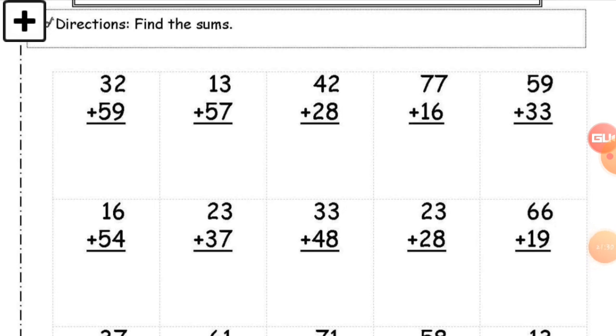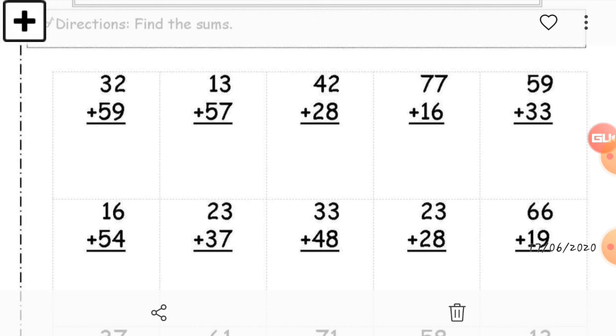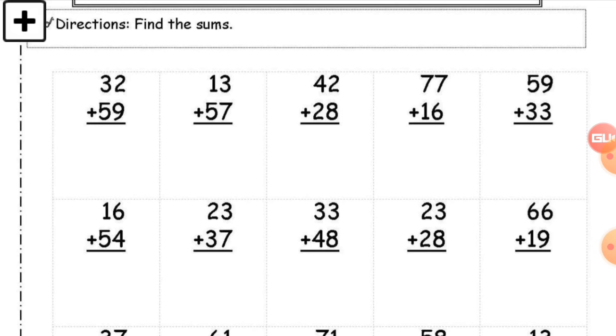See on the screen, you can see there is the worksheet. Here is the first sum, 32 and 59. So our first column is the ones column, 2 plus 9. So how much is it? 2 plus 9? Start from 9 and add two numbers, 10 and 11. So here 11. In the 11, which number is at the ones place?